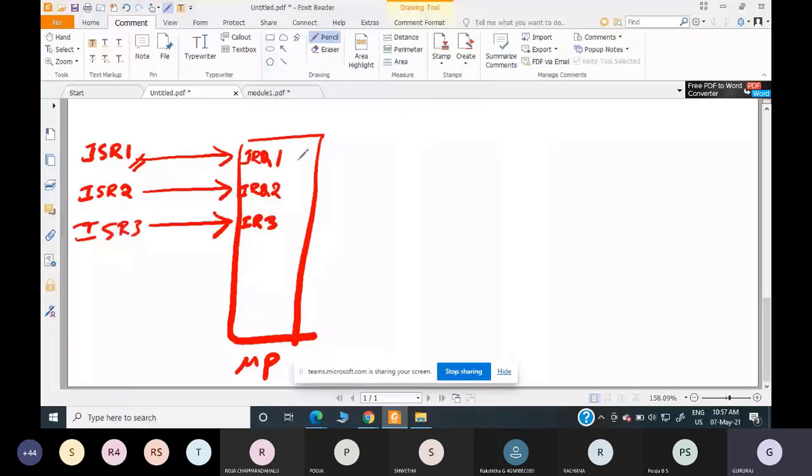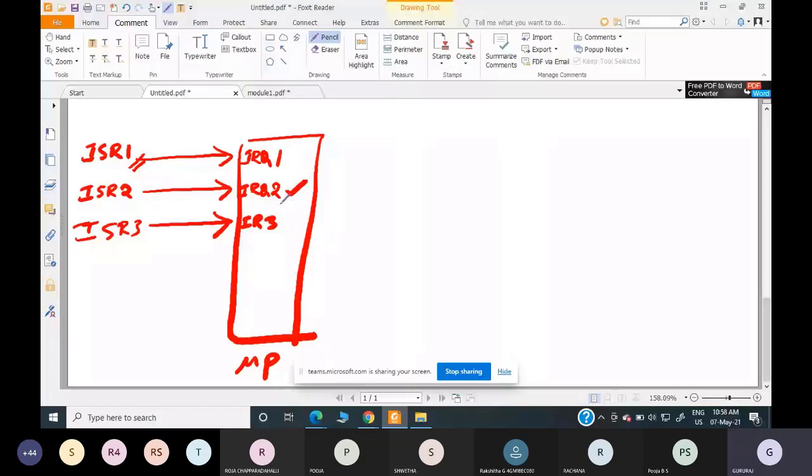Now what do you mean by vectored support? Let's say IRQ2 has taken place, that is interrupt request 2 has taken place in the microprocessor. The microprocessor has to start executing the code that will service IRQ2. Which is that code?